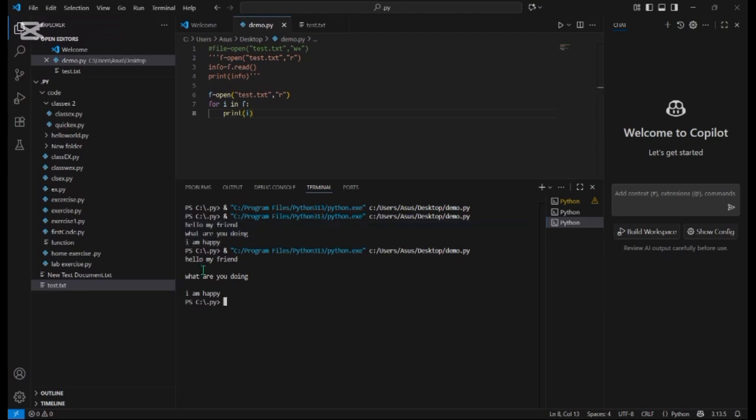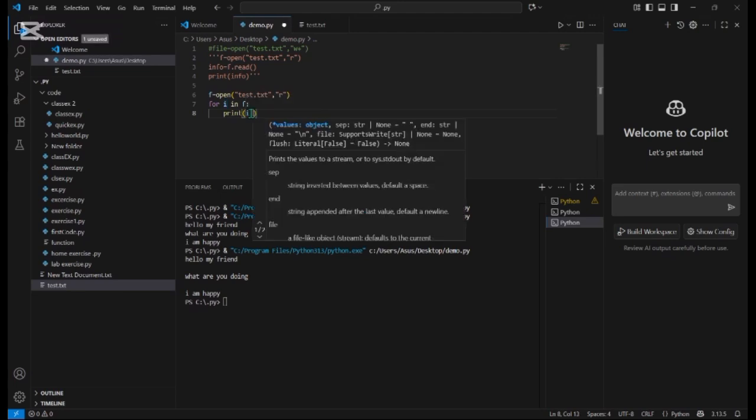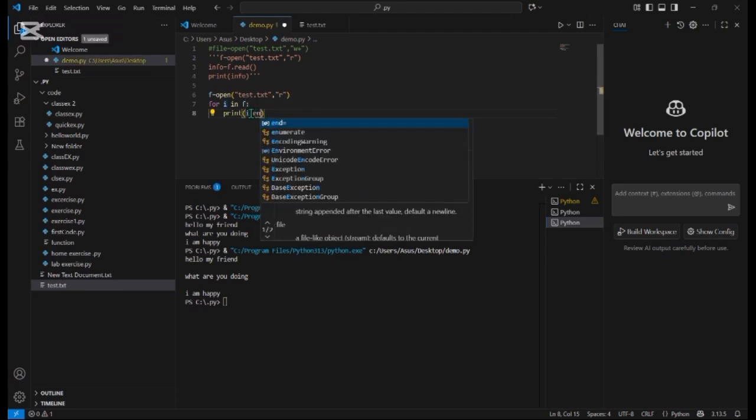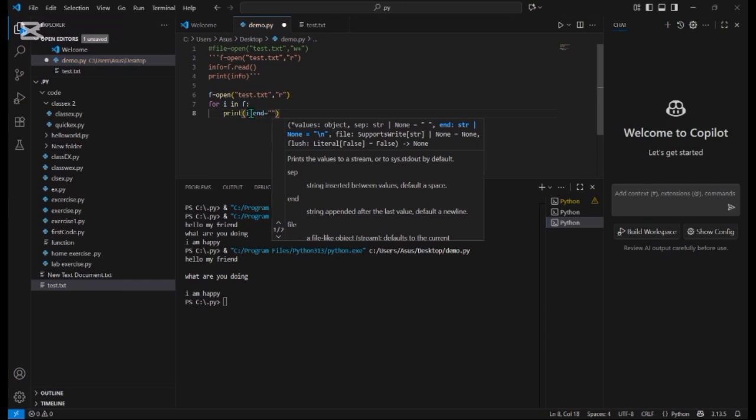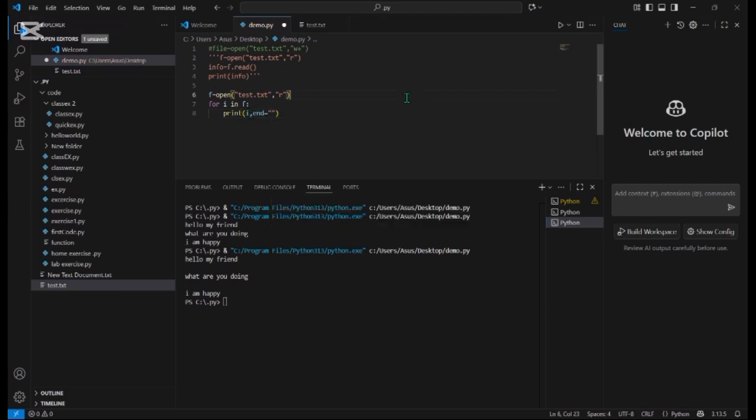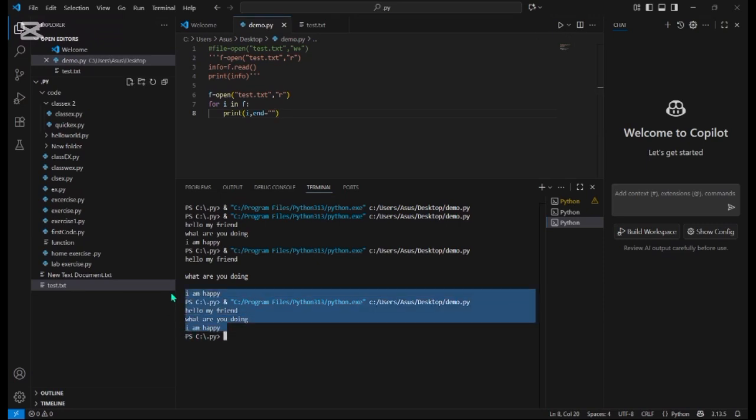In order to avoid this space, we can use here comma, end equal to empty. This will avoid the space between "hello my friends, what are you doing" and "I'm happy". Here there is no space.